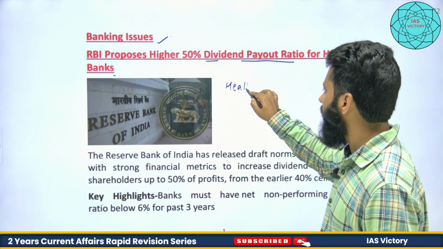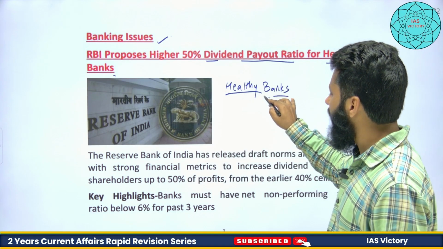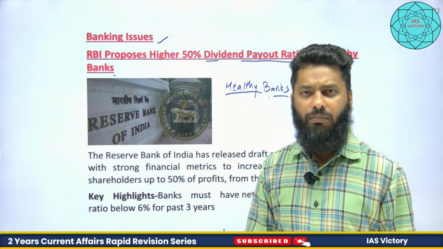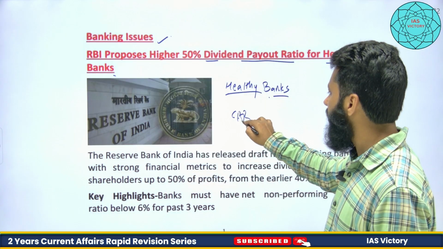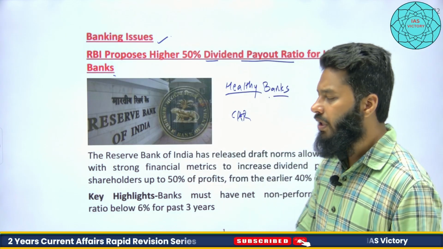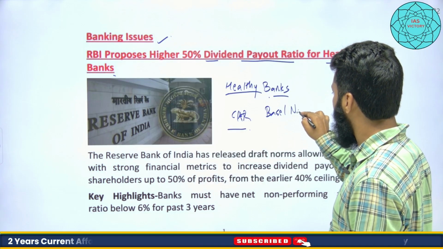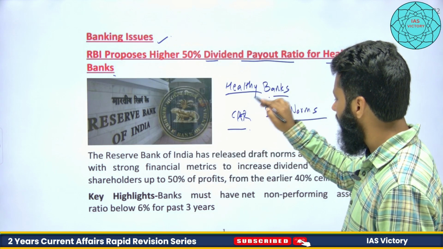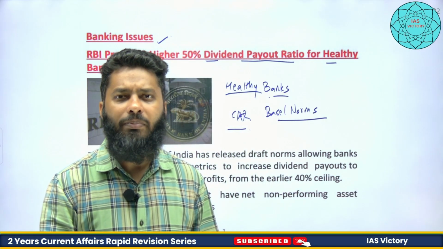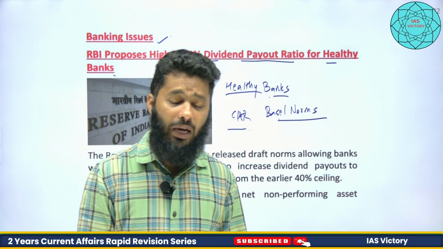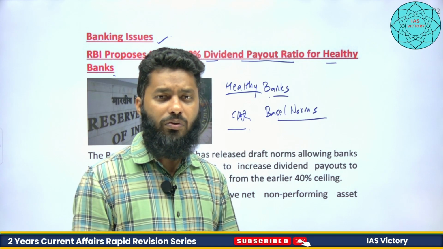As you know, the financial health of the banks can be measured through various indices, various parameters. One among them is the capital adequacy ratio, CAR. Also, we can talk about Basel norms here, right? Basel norms, for example, how much CAR is to be maintained, and what is the net non-performing asset.